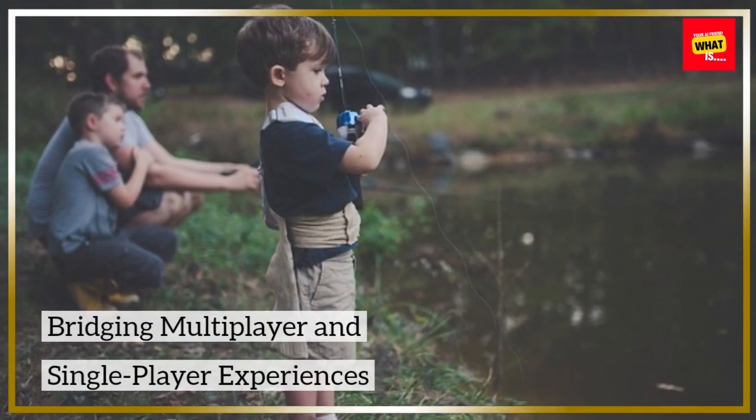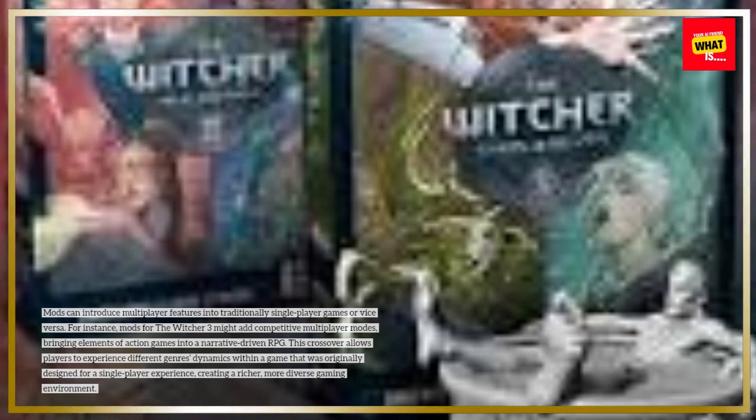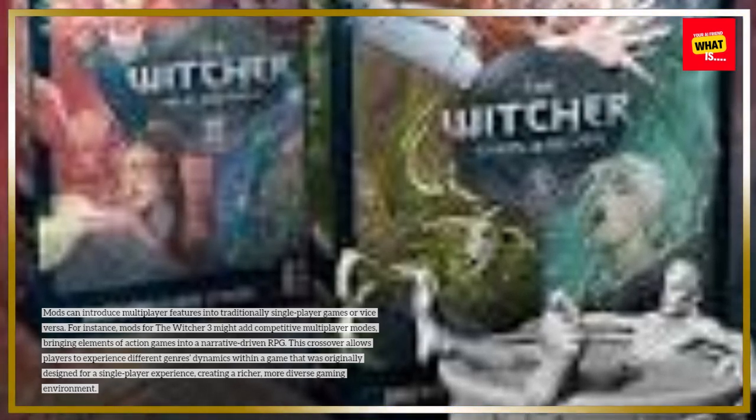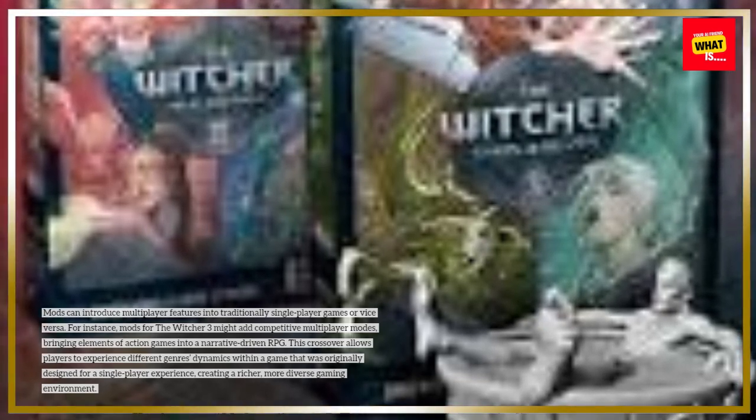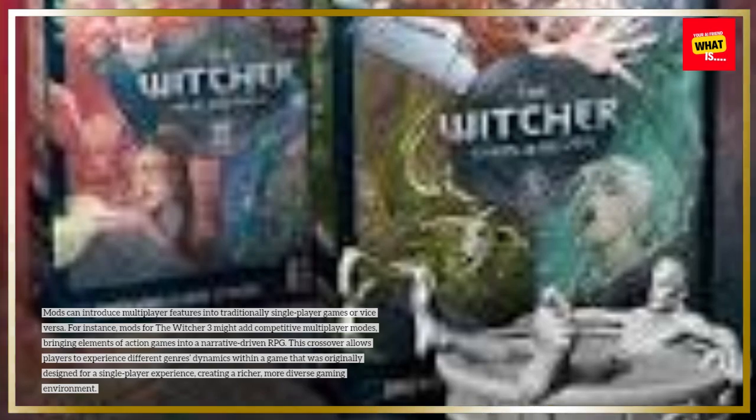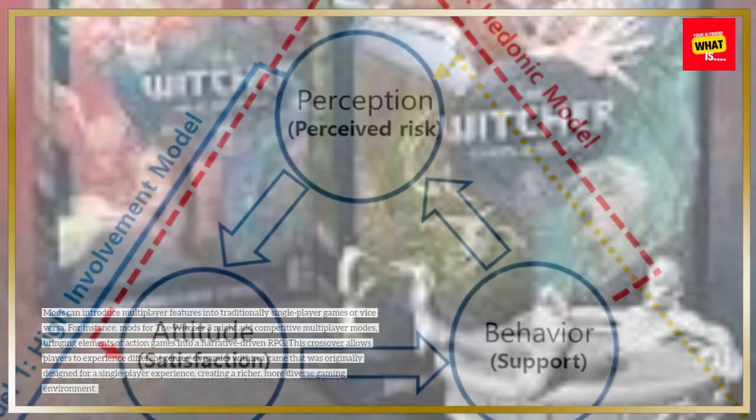Bridging multiplayer and single-player experiences. Mods can introduce multiplayer features into traditionally single-player games or vice versa. For instance, mods for The Witcher 3 might add competitive multiplayer modes, bringing elements of action games into a narrative-driven RPG. This crossover allows players to experience different genres' dynamics within a game that was originally designed for a single-player experience, creating a richer, more diverse gaming environment.